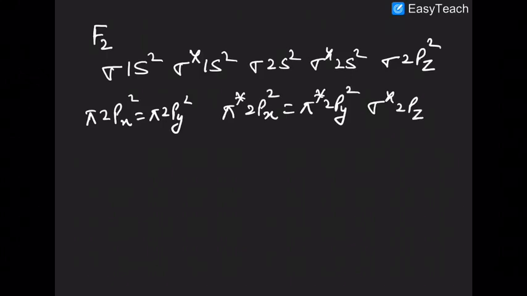It's 2 here and 2 here. This is empty, 0. The total number of electrons is what? 18.